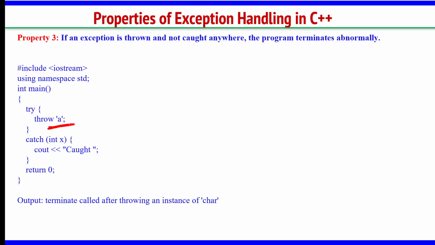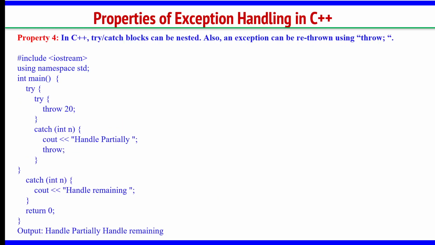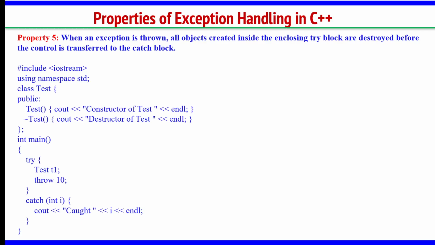And if you are throwing a type but there is no corresponding catch, the program will terminate abnormally. And you can even rethrow using the throw keyword. Once you throw it, again you can use the throw keyword to throw it multiple times. And an important point, you can have multiple throw statements and multiple catch statements.